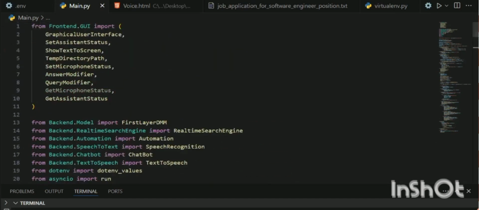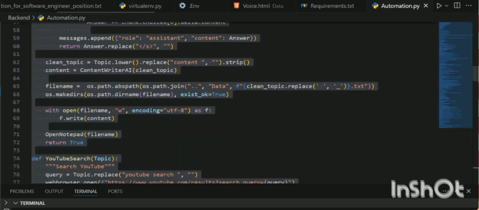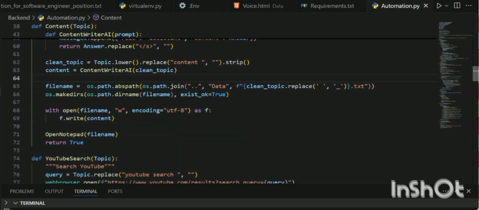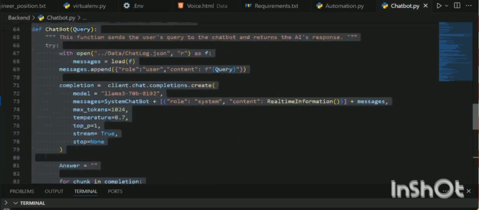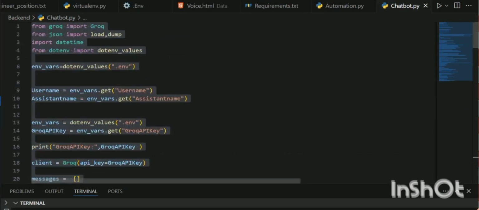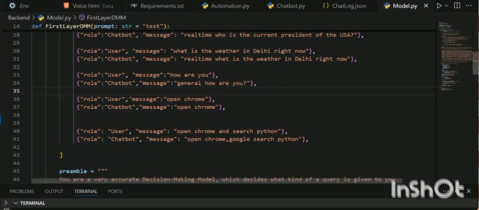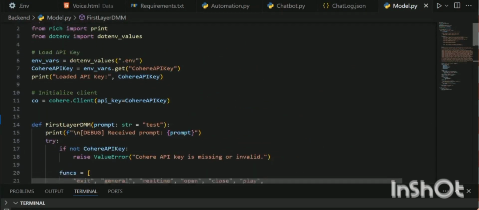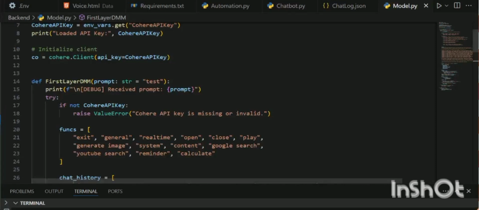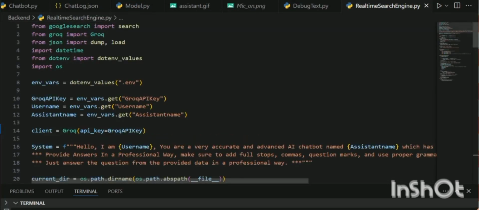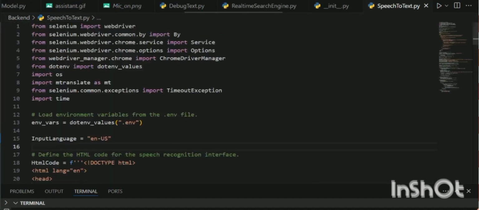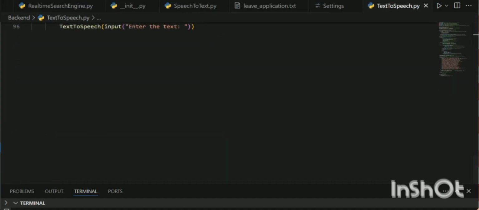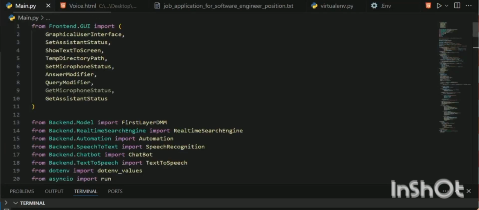It does it with the help of the files in the backend, such as automation.py, which handles the automation task, chatbot.py, which handles the general queries and answers the general query questions from the user. Model.py classifies the queries into general, real-time, or automation. The real-time search engine.py does the real-time search using Google API, and speech.text.py and text-to-speech.py. The main.py integrates all of this and runs the system.